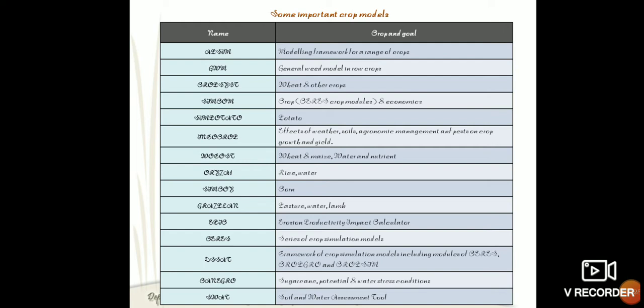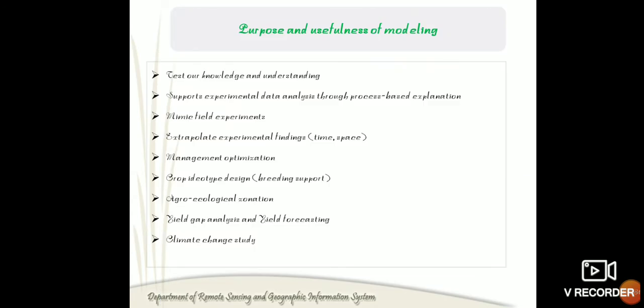And these are some names of crop models for different crops and goals. Then we'll see the purpose and use of this modeling. It helps to test our knowledge and understanding about the cropping. Then it helps to optimize the management practices, and also to understand the climatic change like weather conditions, etc. And also it helps to understand the zonal system or agroecological zones.